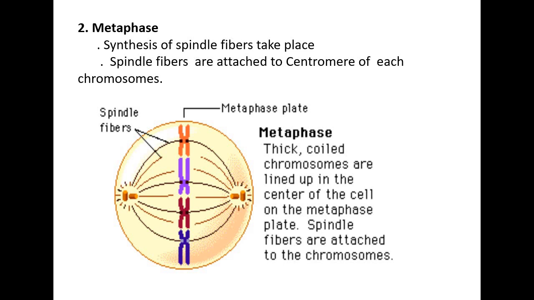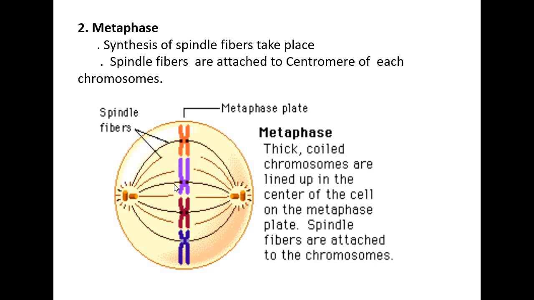Second phase is called metaphase. In metaphase, synthesis of spindle fibers takes place. Spindle fibers are attached to the centromere of each chromosome. The chromosomes are thick, coiled, and lined up in the center of the cell on the metaphase plate.